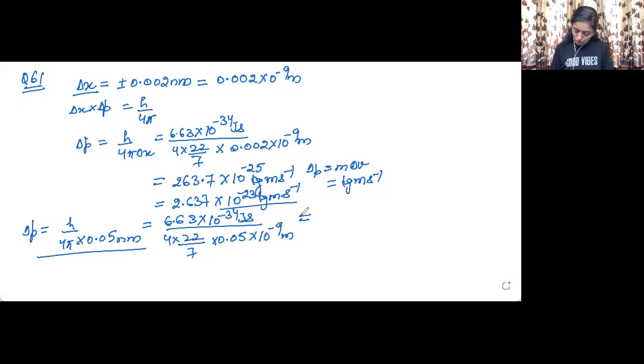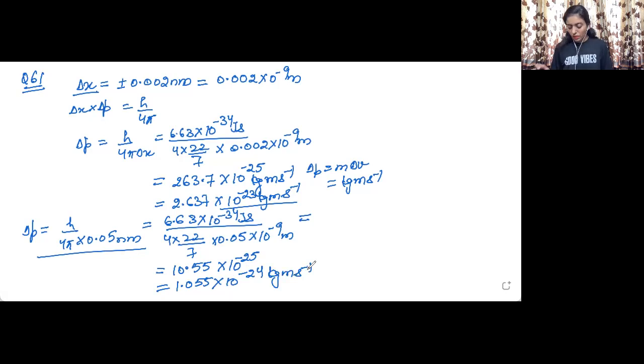So this is coming out to be equal to 10.55 into 10 raised to the power minus 25. Or we can say it is 1.055 into 10 raised to the power... We have shifted the decimal point one to the left-hand side, so the power will get added. So it is minus 24 kg meter per second.